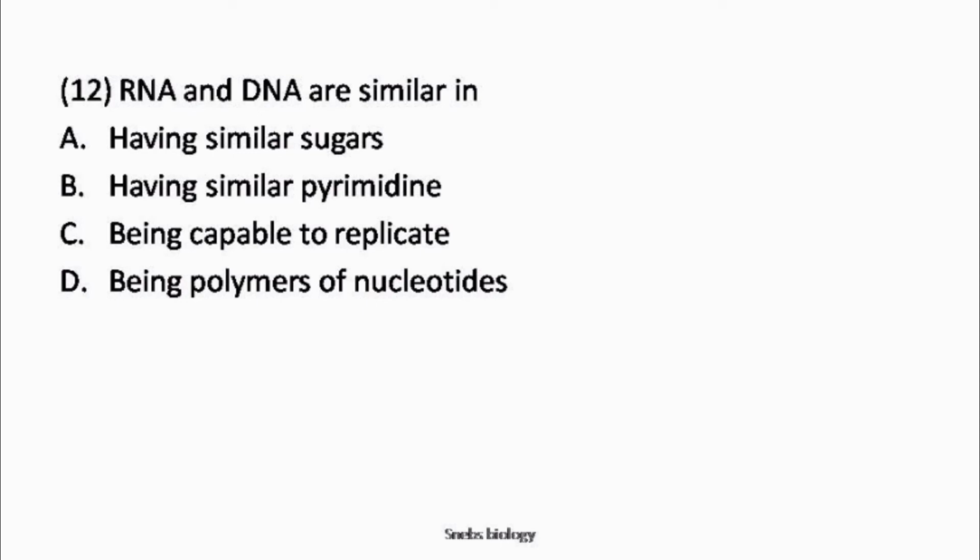So here option C is also incorrect. Then option D is being polymers of nucleotides. So DNA and RNA are polymers of nucleotides which are made up of sugar, the nitrogenous base and phosphate moiety, which makes option D correct.